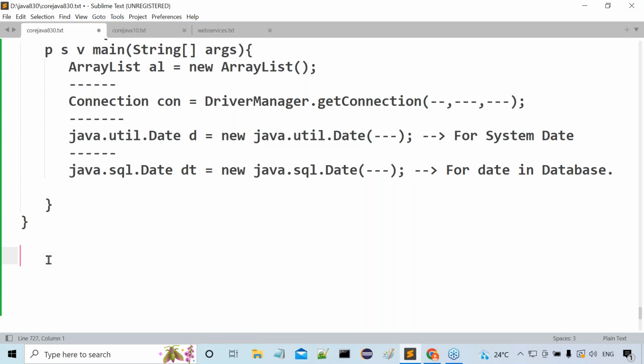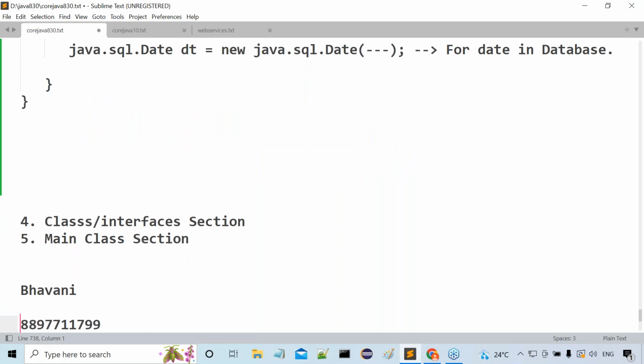Why? Because I'm moving towards writing the first program. Whenever I write the first program, I may use all these things, so we have to get clarity on the purpose of each and every statement. When I write the first program, if I use any import statement, you should not have any question mark over it. You need to have some idea about it. That's why I gave this much information on the import statement. Yes, sir, got it or not? Okay, fine. Now let's move on to the next one.